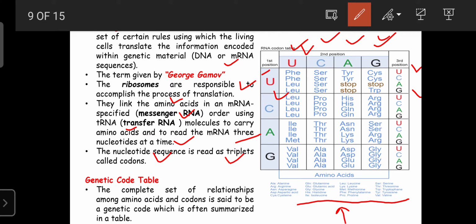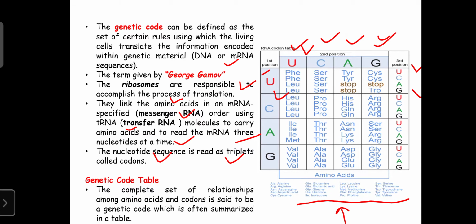It also consists of stop codes. The genetic code mainly consists of the start codon, which is AUG, as well as the stop codons. It consists of three stop codes. That is known as the genetic table or genetic codes.